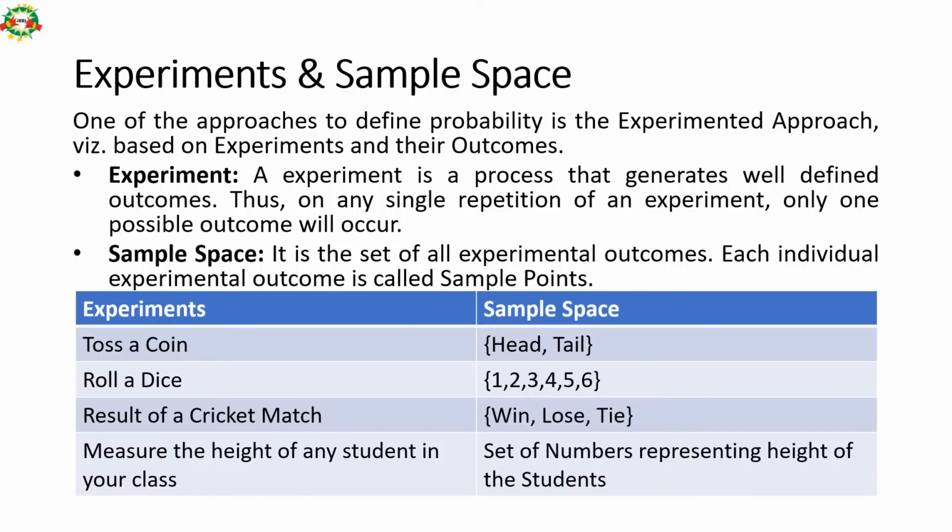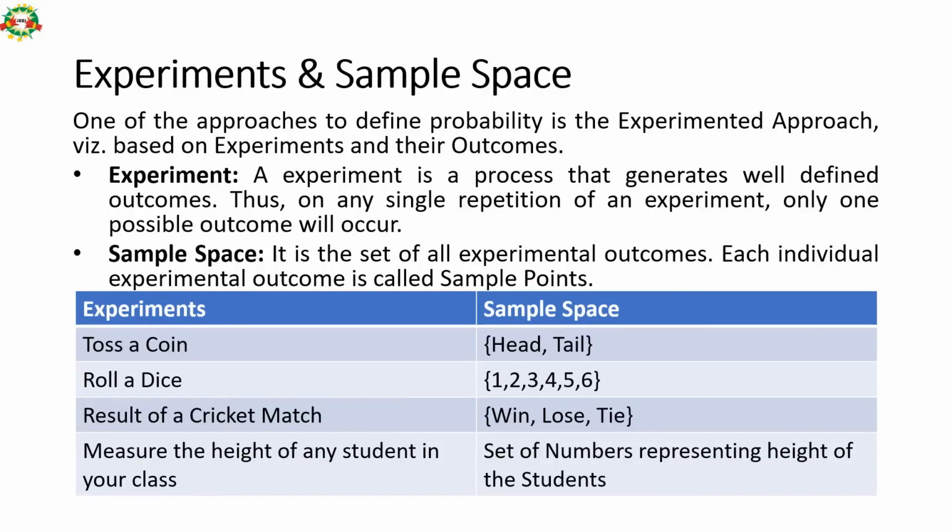How to calculate probability? One of the approaches to calculate or define probability is the experimental approach, which is based on doing an experiment and the possible outcomes of that experiment. An experiment is nothing but a process that generates well-defined outcomes. So we do an experiment and some outcome comes out of it. On any single repetition of an experiment, only one possible outcome will occur. One experiment will give one outcome.